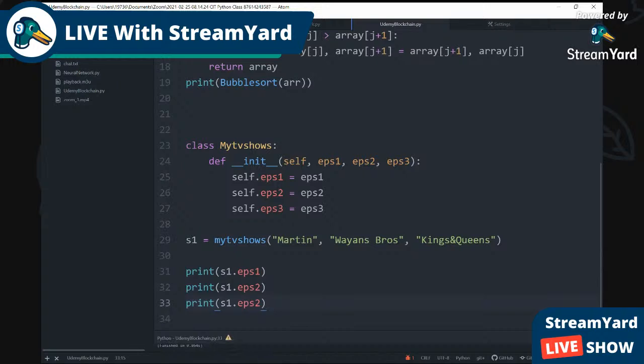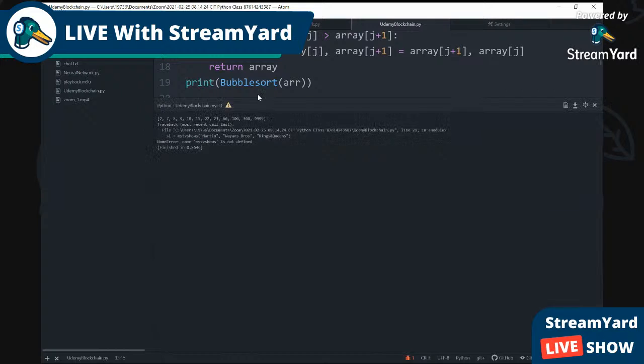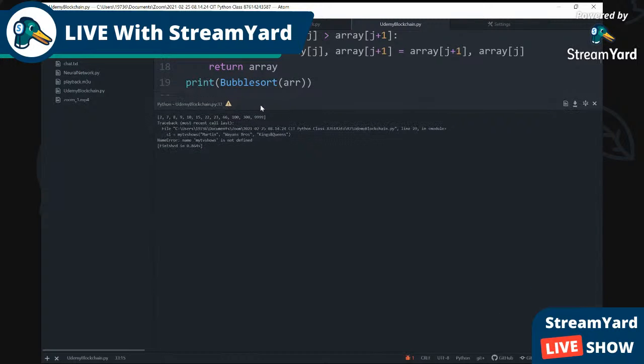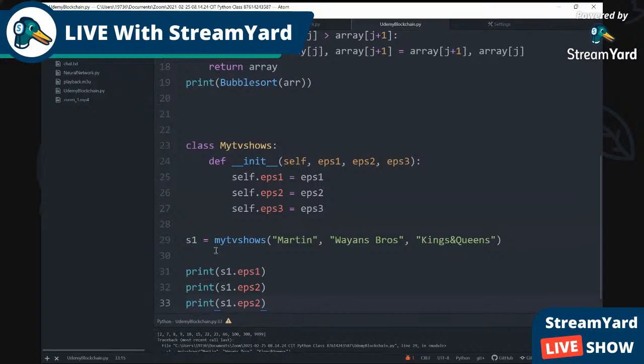Let's see. Oh, we got an error here, and I wonder why. Let's see what the error is. Y'all probably know the error too. All right, so the error, because it's very important to read the error. It says name MyTVShows is not defined. It says on line 29, S1 equals MyTVShows. So something is wrong on line 29. Something is wrong right here.